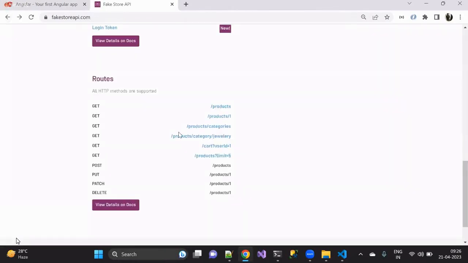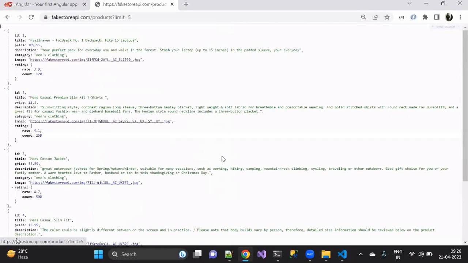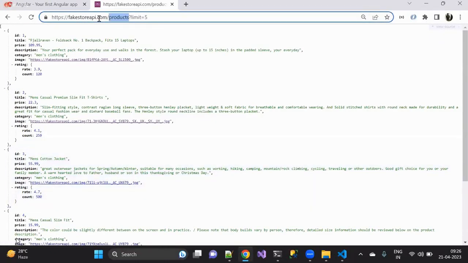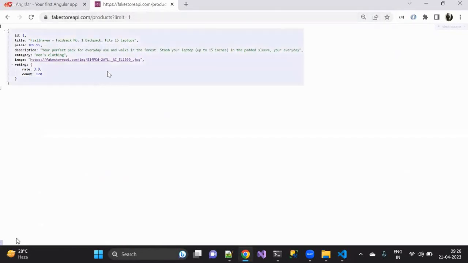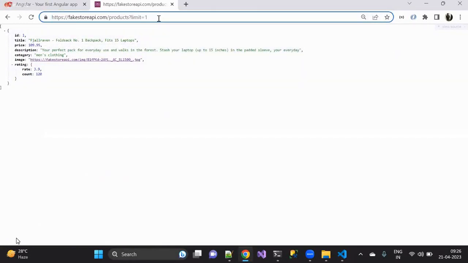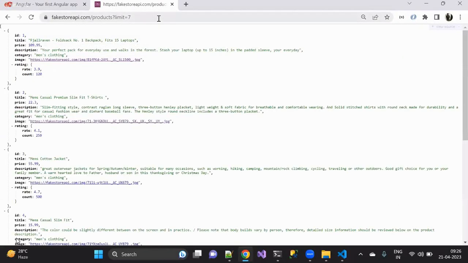Now something, I mean, it is not working. It is giving me an error. Only a few URLs are working perfectly and a few URLs are not working. Now you see when the user has given fakestoreapi.com/products and the limit is, let's say, 1, then I'm able to see only one item here. When the user has given a limit of 7, I'm able to see 7 items here. So like that, a couple of APIs are ready and they are giving it to us.